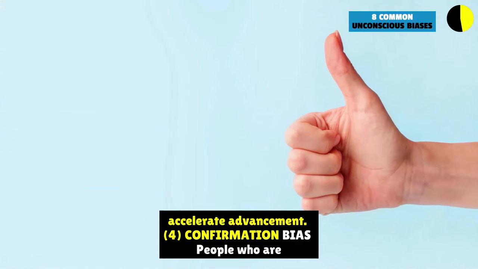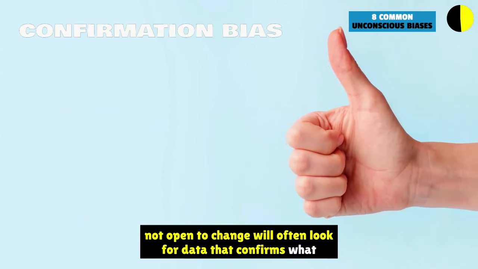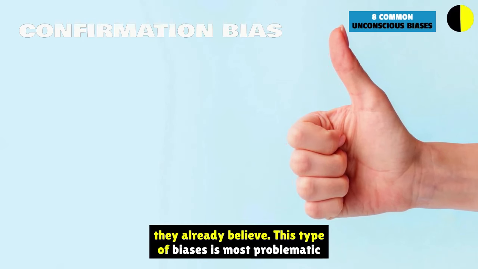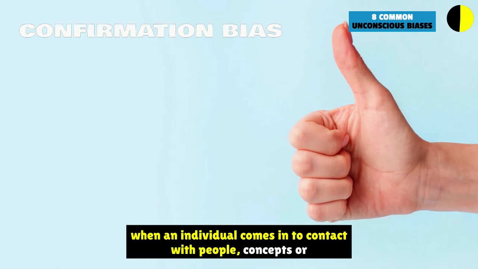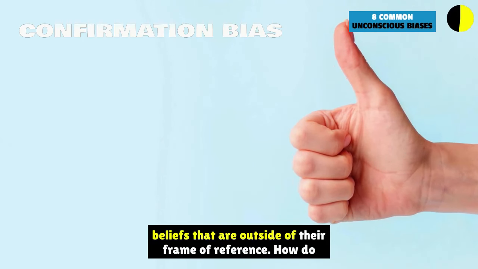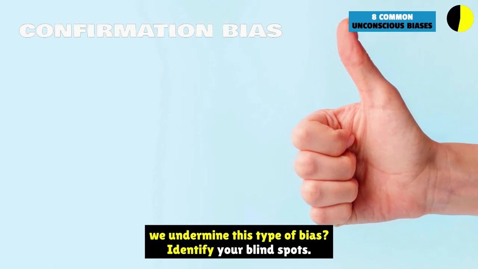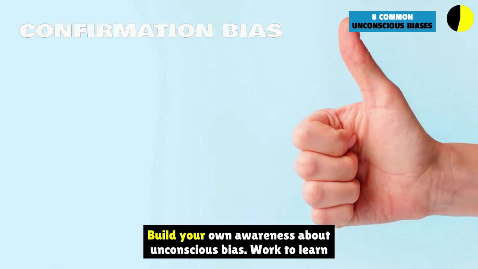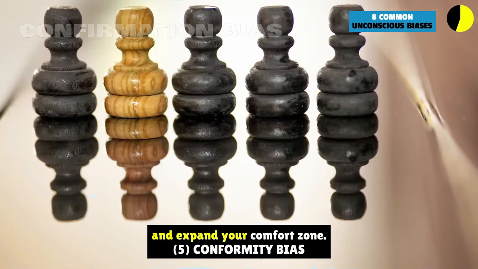4. Confirmation bias. People who are not open to change will often look for data that confirms what they already believe. This type of bias is most problematic when an individual comes into contact with people, concepts, or beliefs that are outside of their frame of reference. How do we undermine this type of bias? Identify your blind spots. Build your own awareness about unconscious bias. Work to learn and expand your comfort zone.